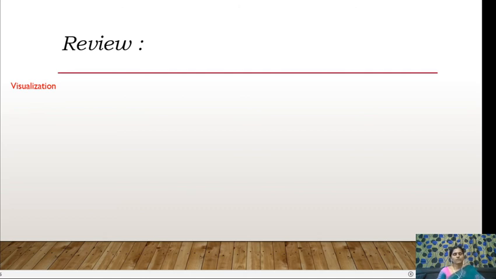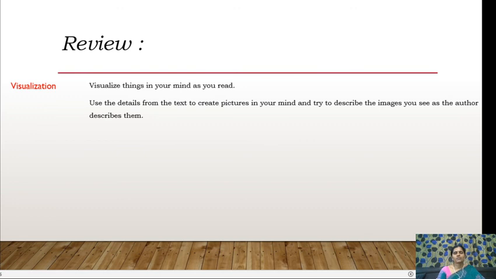To read or understand a text in depth, you need to follow a few strategies which would help you to improve your understanding levels or comprehension levels. And what are those strategies? First, visualization, that means visualize things in your mind as you read. Use the details from the text to create pictures in your mind and try to describe the images you see as the author describes them. So if you have a better understanding through pictures, you could remember it for a long time.